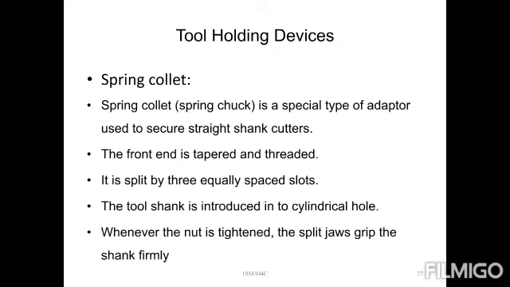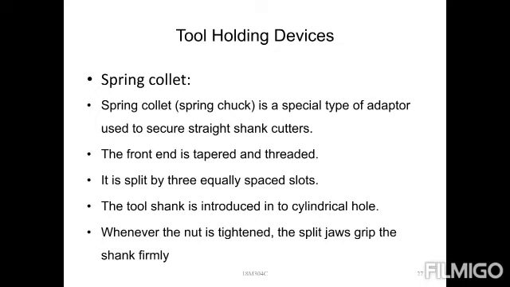Next, spring collets. A spring collet is a special type of adapter used to secure straight shank cutters, in a wide range of sizes. The front end is tapered and threaded.